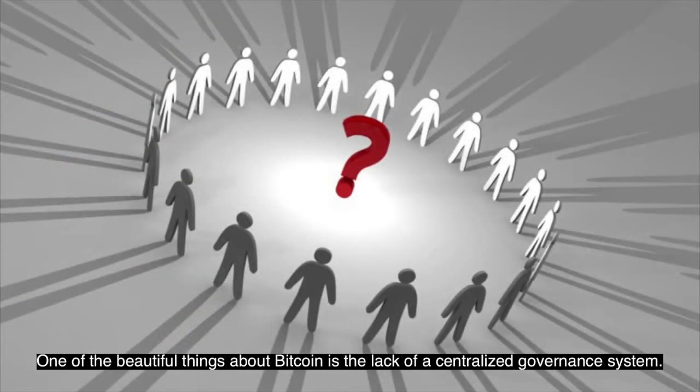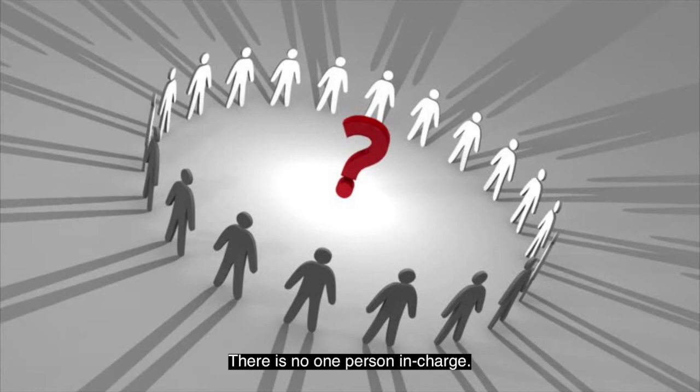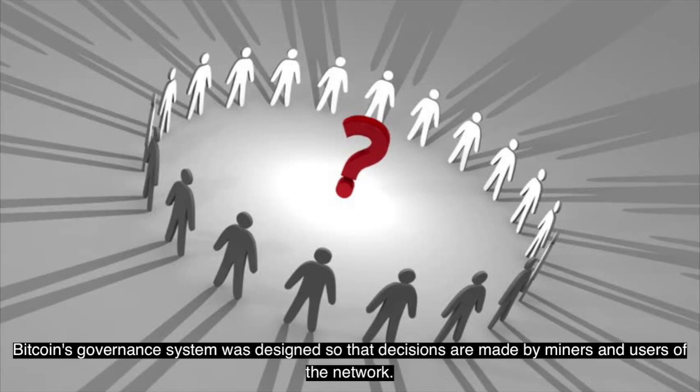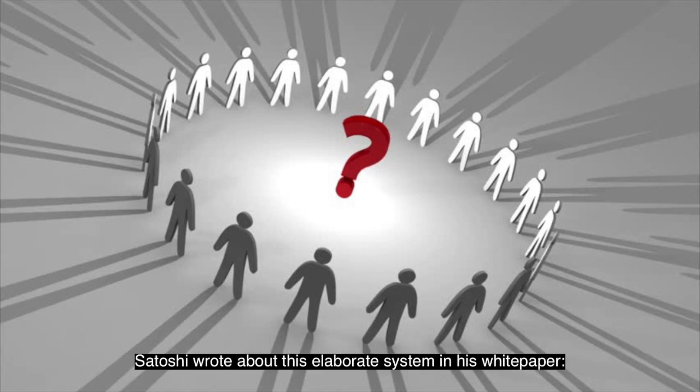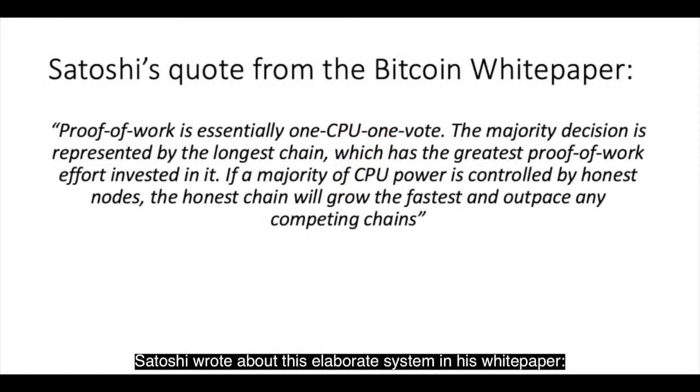One of the beautiful things about Bitcoin is the lack of a centralized governance system. There is no one person in charge. Bitcoin's governance system was designed so that decisions are made by miners and users of the network. Satoshi wrote about this elaborate system in his white paper.